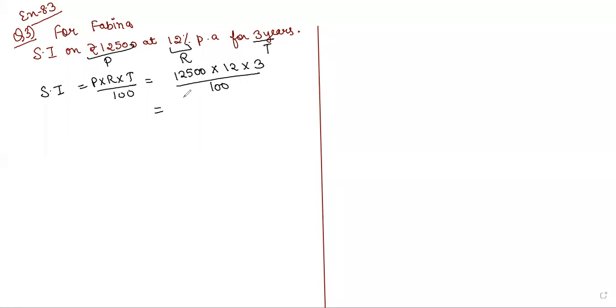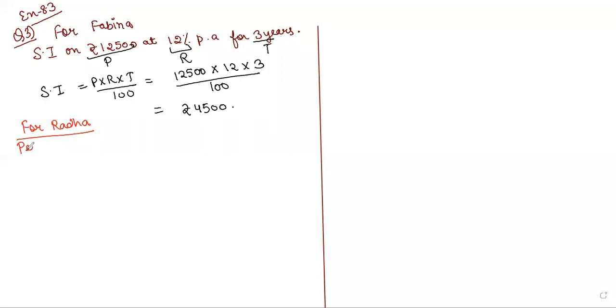Yes, simple interest is rupees 4,500. Now for Radha. Radha borrows the same amount.